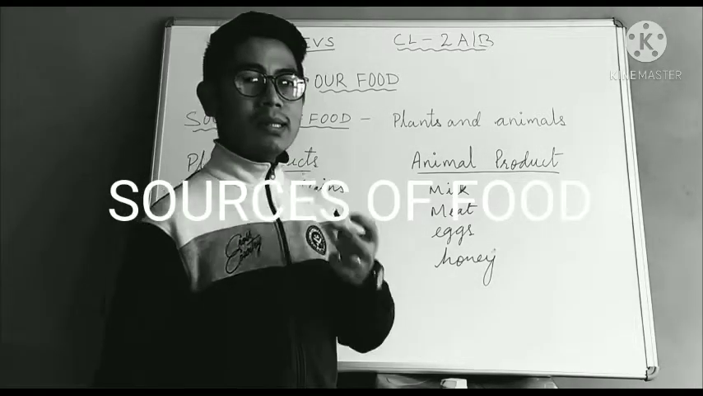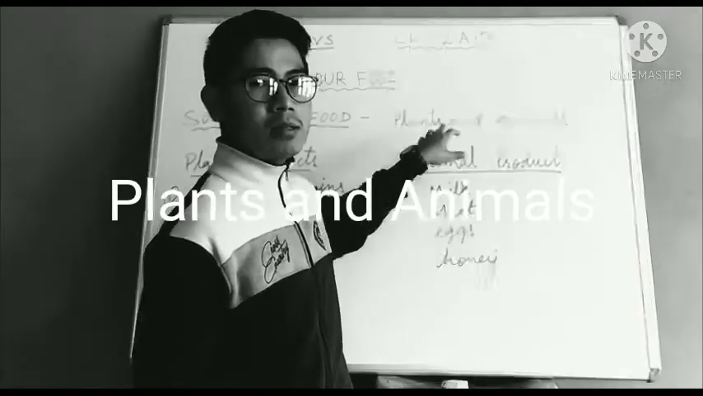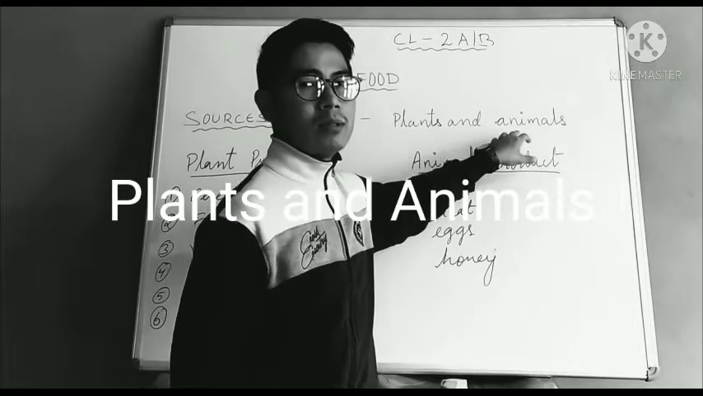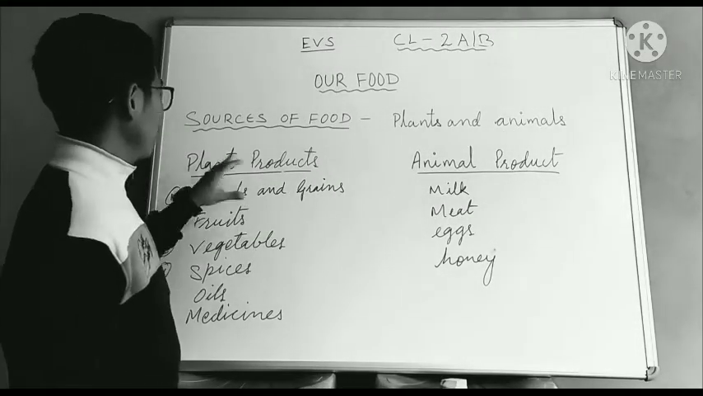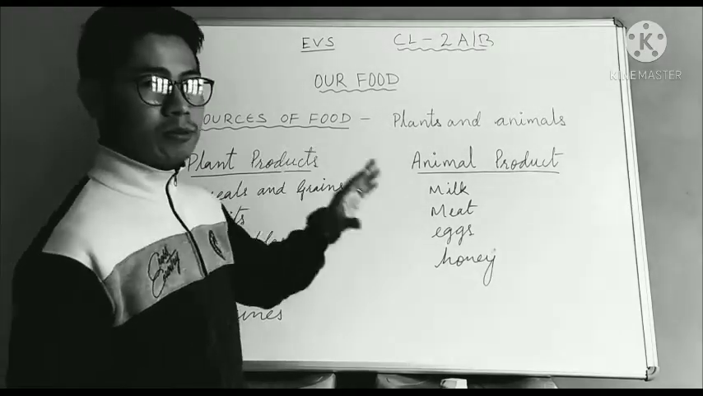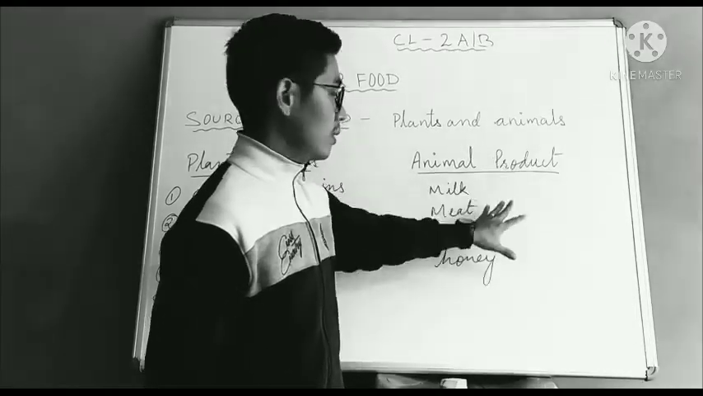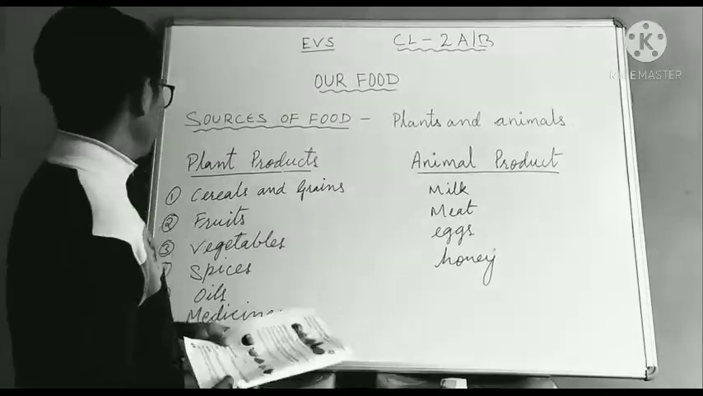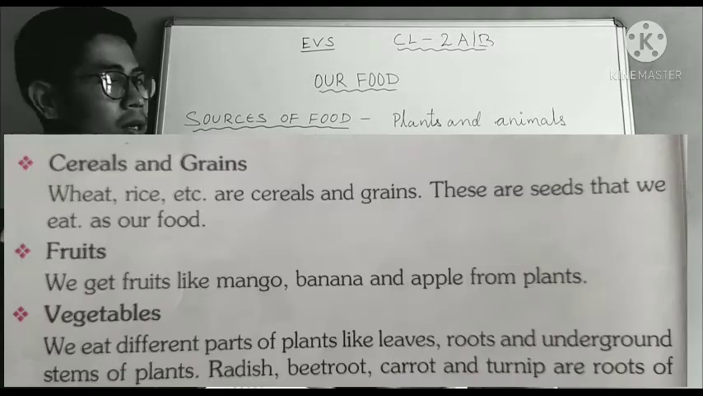Whatever we eat, we get from either plants or from animals. The food which we get from plants is called plant products. I have written this side. And the food which we get from animals is called animal products. Now the first thing, plant products: cereals and grains.